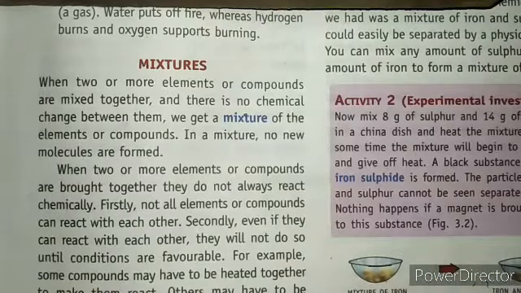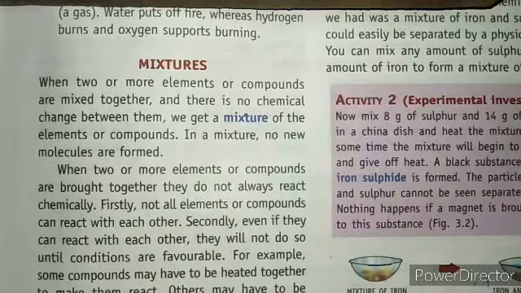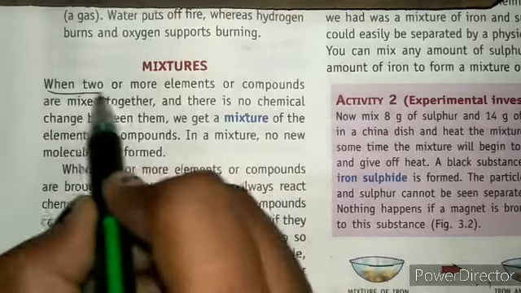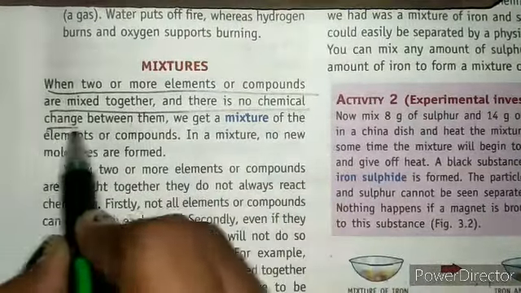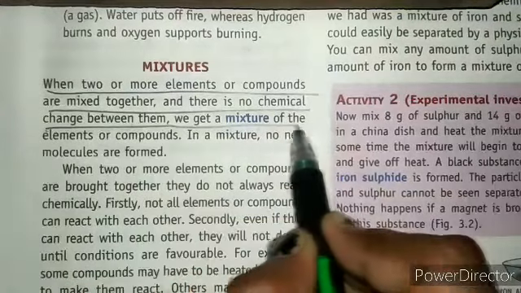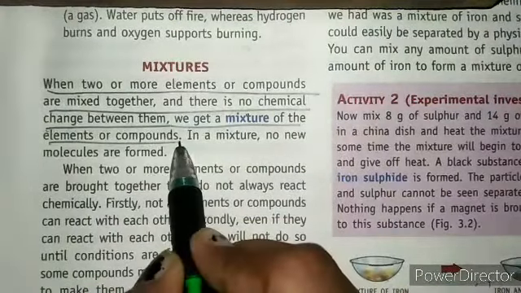Now the next thing we have is mixtures. What do you mean by mixtures? It is when two or more elements or compounds are mixed together and there is no chemical change between them. Then we get a mixture of the elements or compounds.